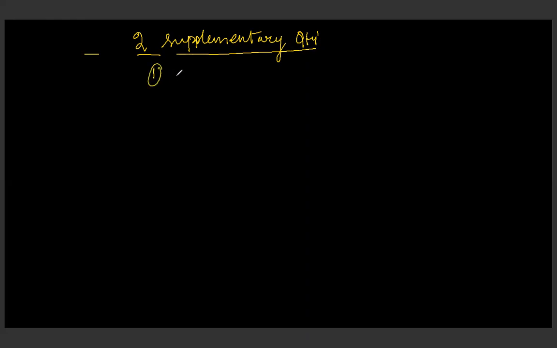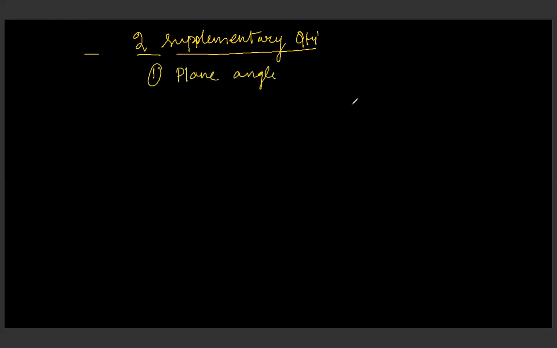Two supplementary quantities, right? Actually, these are the two dimensionless quantities. When we study dimension, I will tell you why these quantities do not have any dimension. Okay, the first one is plane angle.